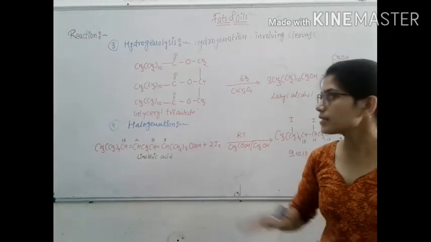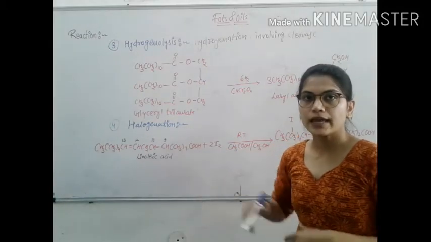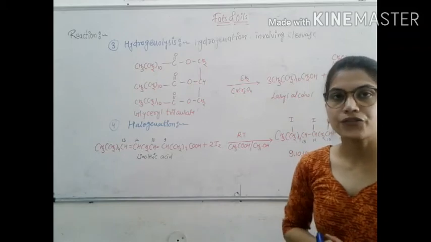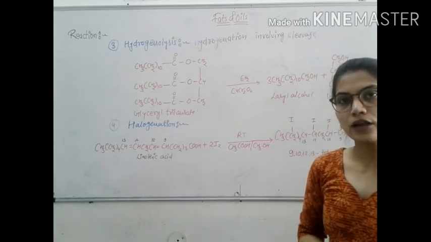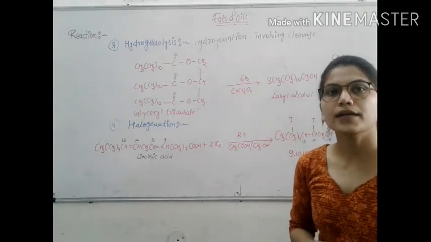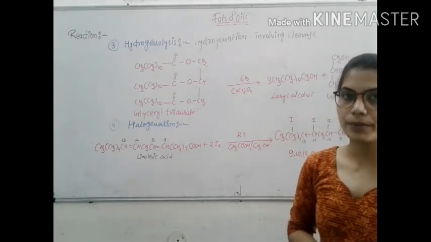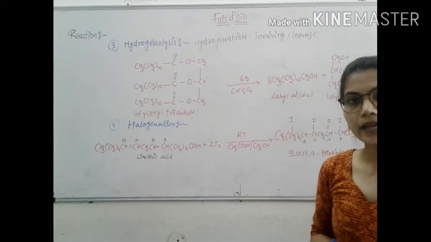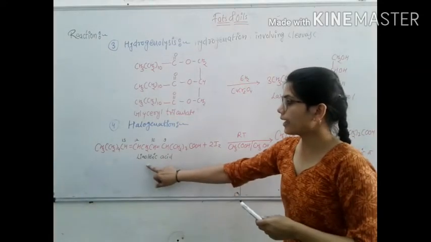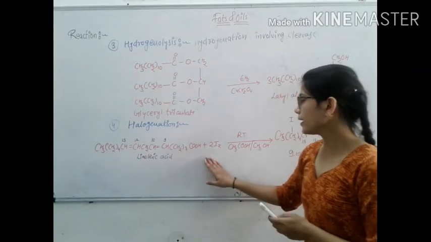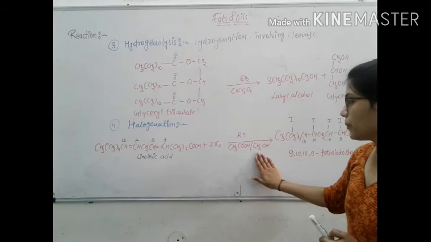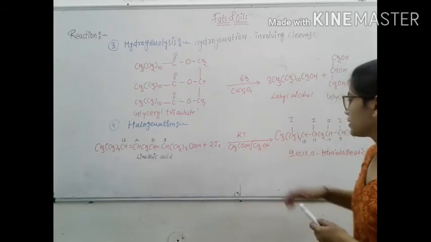Next reaction is halogenation. In this reaction, unsaturated fatty acids and their esters take up halogens like bromine and iodine at the double bond at room temperature in acetic acid and methanol solution. Here linoleic acid and halogen react in the presence of acetic acid and methanol at room temperature.